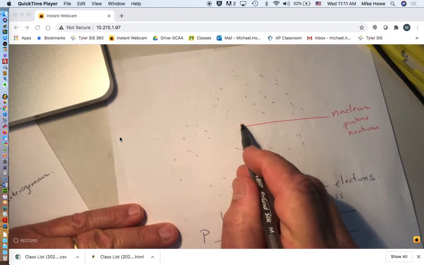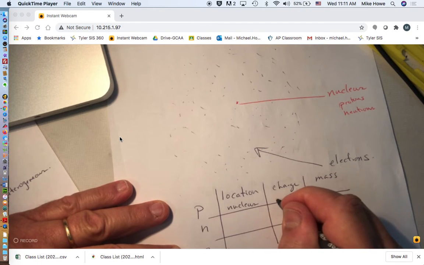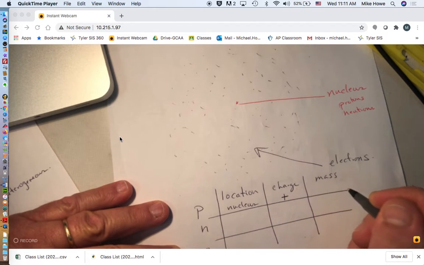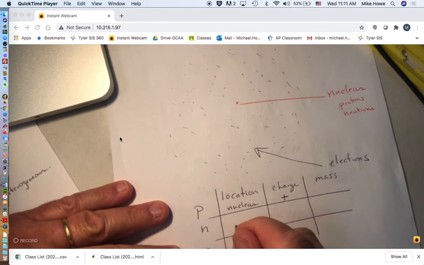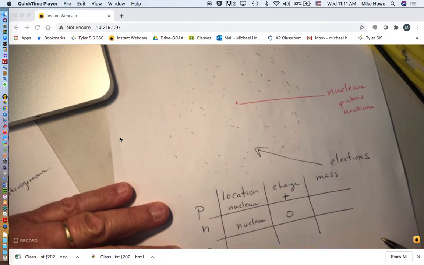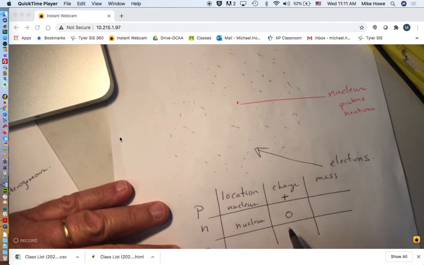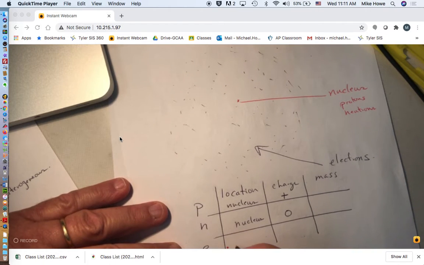So they're going to be in that little red dot. And the charge on a proton is positive. Neutrons are also in the nucleus. And the charge on neutrons is 0. They don't have a charge. And the electrons are outside the nucleus.